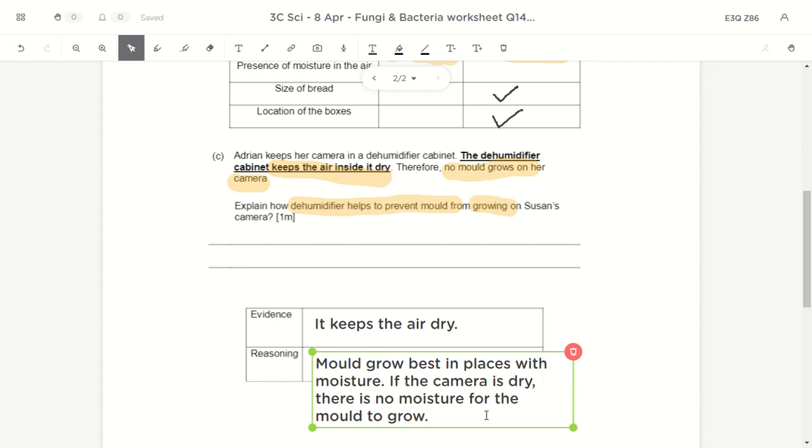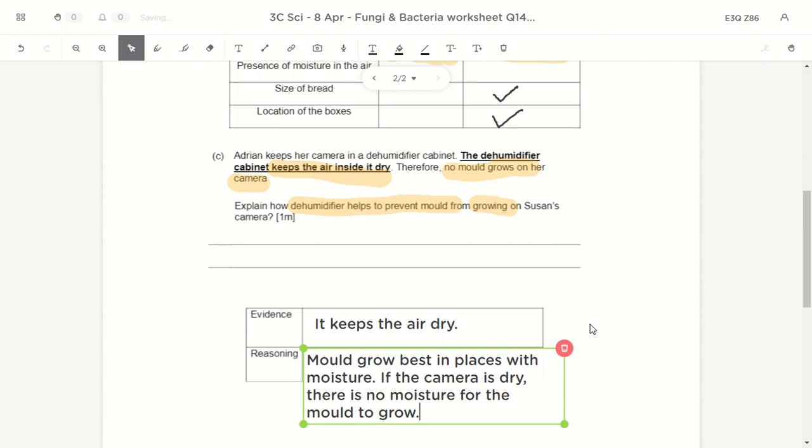So this is how you link the evidence to the reasoning. Evidence wise, it keeps the air dry. That's the job of the dehumidifier, which is mentioned to you. Reasoning is because we bring in the science concept: mold grows best in places with moisture. If the camera is dry, there is no moisture for the mold to grow.